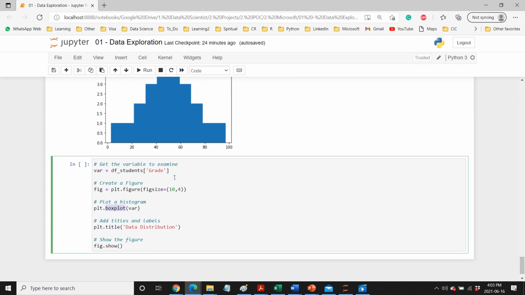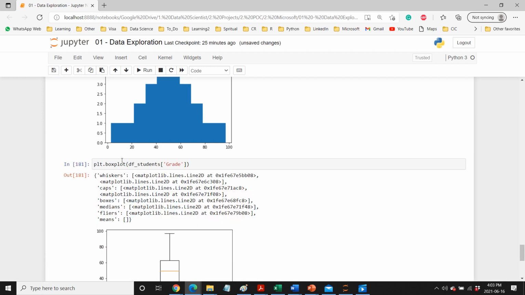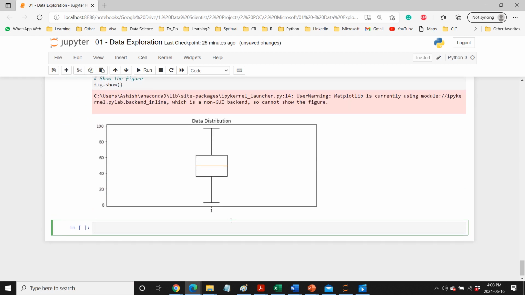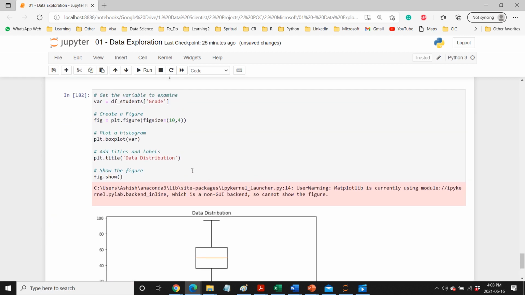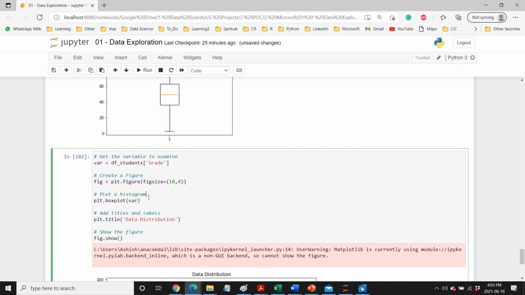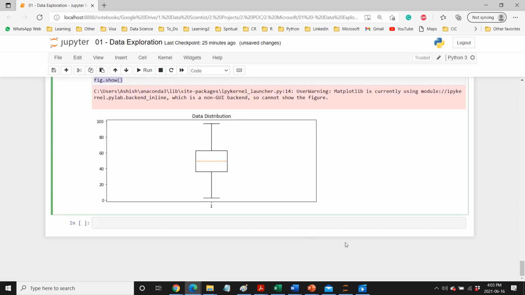So plt.boxplot is basically the function where we are passing this one, and then it will create a box plot. That's the box plot. And if you do the same thing here, that's what we are getting here. It just increased the size. With this one it increased the size. This is the same thing they are giving in this one, and then we just added a title and it is just showing you the picture. So that's how it looks.